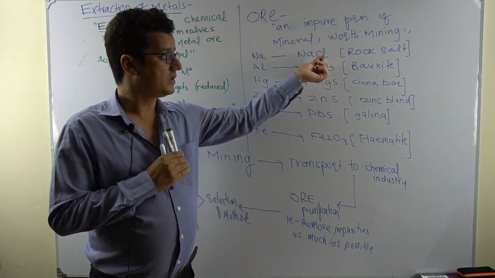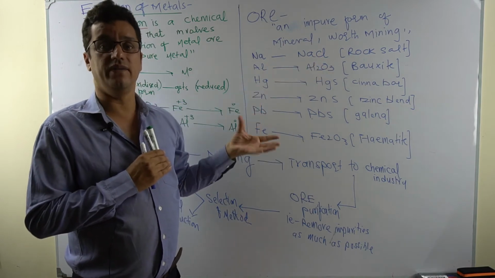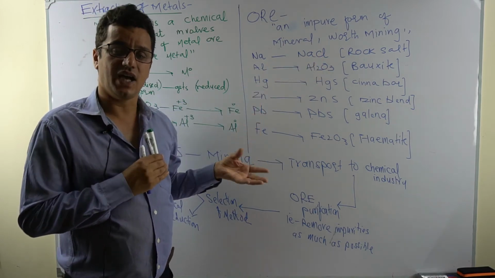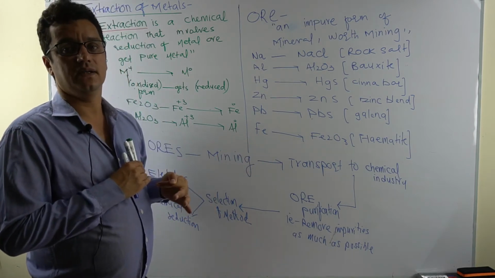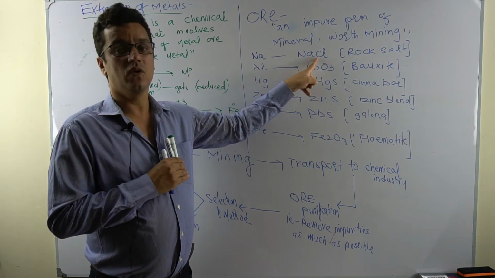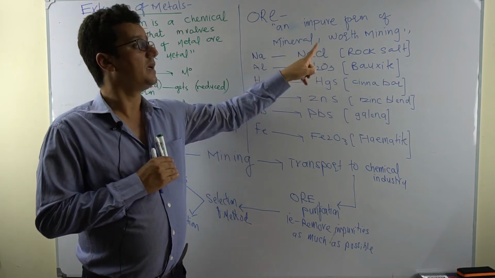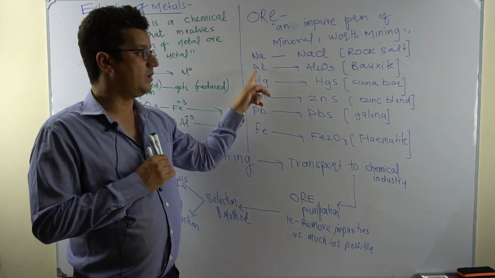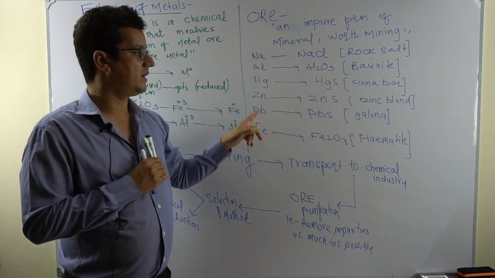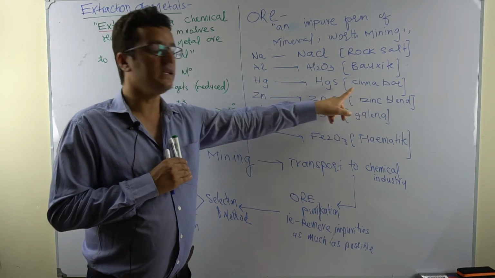Rock salt, sodium chloride, is an edible salt, a flavoring agent, a preservative, and has its own uses. But to get sodium metal, sodium chloride acts as the ore of sodium. For aluminum it is aluminum oxide, the bauxite, and for mercury it is cinnabar. These are the common names.